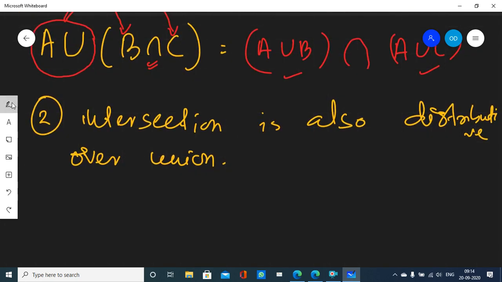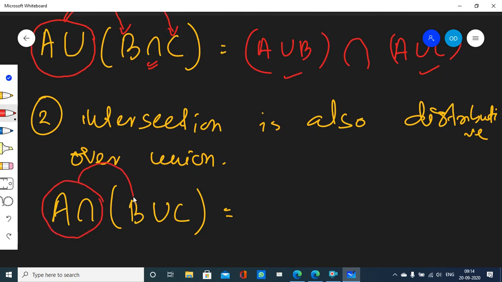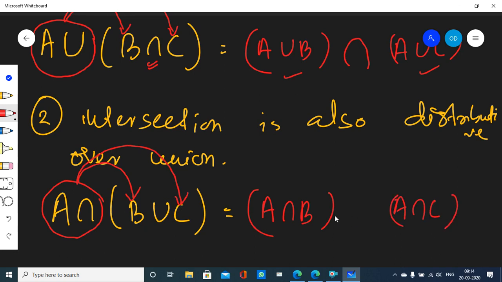Suppose A, B, C are three sets, then A intersection B union C is the same as A intersection B, then A intersection C, and in between them this union will be there.